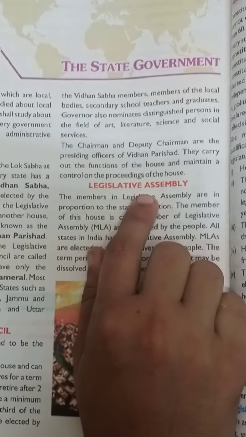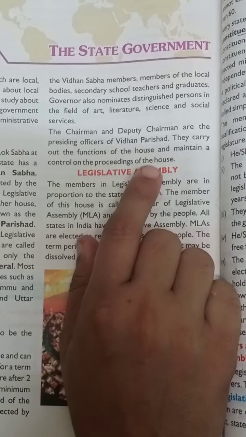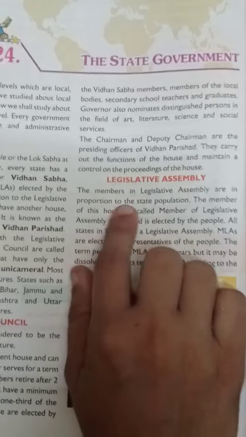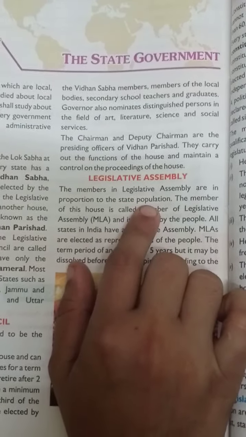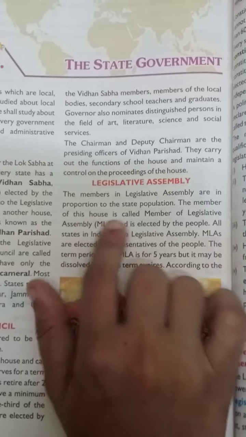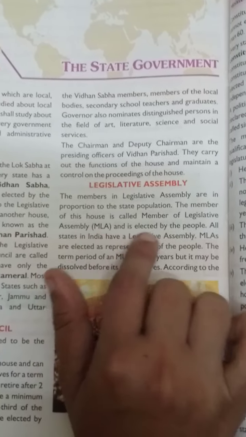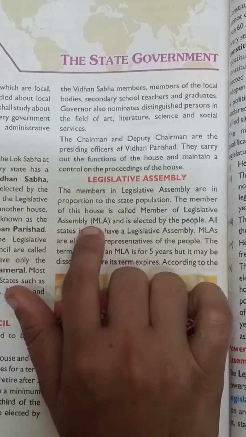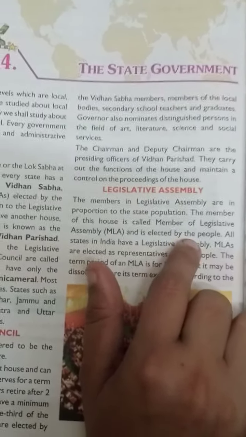Now we will study the Legislative Assembly, which is also called Vidhan Sabha. The members of Legislative Assembly are in proportion to the state population. The member of this house is called Member of Legislative Assembly, MLA, and is elected by the people. So, their members are called MLA and they are elected by the people. We, the people, elect them.